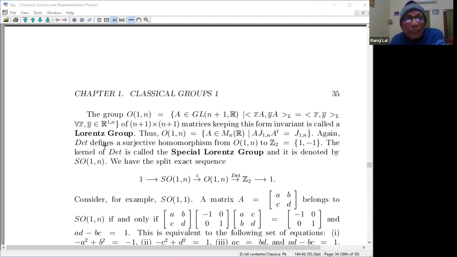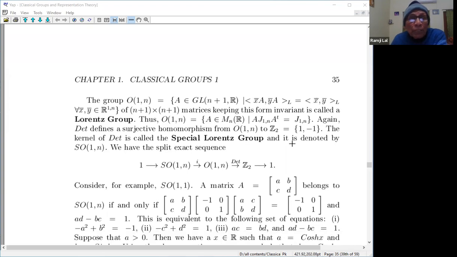Again, the determinant defines a surjective homomorphism from O_1^n to Z_2, that is {1, -1}. So take the determinant of any matrix which satisfies this property. The determinant of J_1n is -1, since it is (-1, 1, 1, 1). So determinant of A times determinant of A transpose is 1, and that means determinant A is plus 1 or minus 1, as in the case of the orthogonal group.